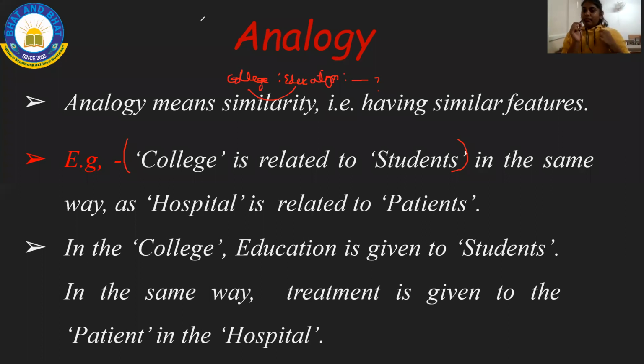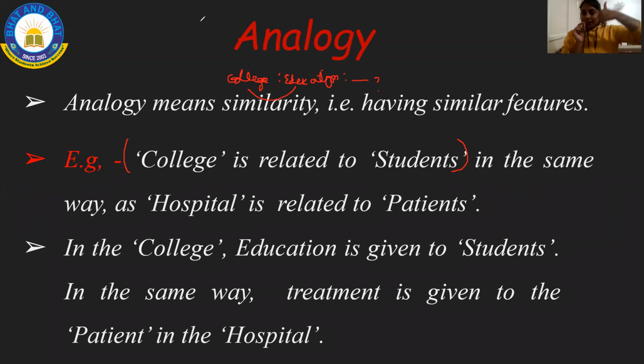For example, my t-shirt color and somebody's color are same. Like that, similarity is nothing but same. They will give two words, and you have to find out the logic for that. Say I have given an example, e.g., which is nothing but example.